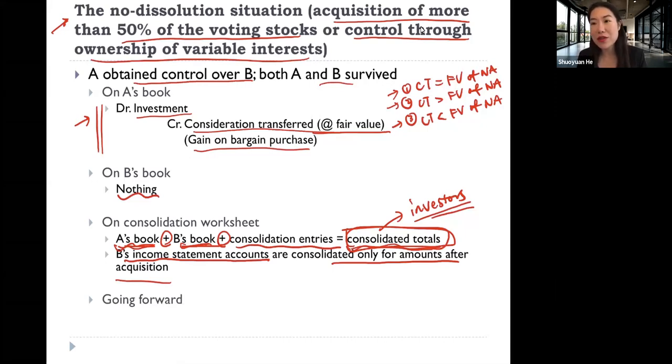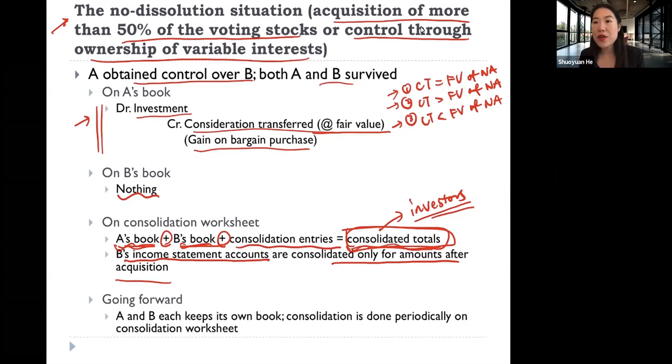So we should not include those income numbers. But for firm B's balance sheet, we just consolidate because a balance sheet is a balance. So we need to consolidate the whole amount. But for the income statement, we only consolidate the income which is generated by firm B after the acquisition.